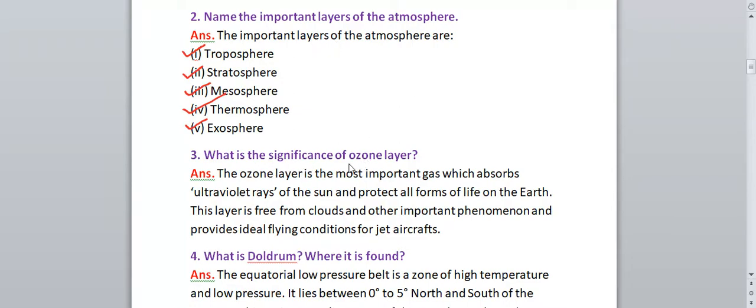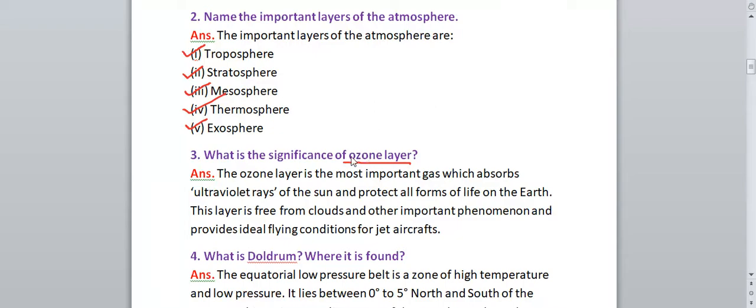Next we have, what is the significance of ozone layer? In science also you have read about ozone layer. So what is the function of ozone layer? It protects us from the harmful UV rays of the sun. If the harmful UV rays reach us, what will happen? We can suffer from many diseases like skin cancer, cataract, etc.